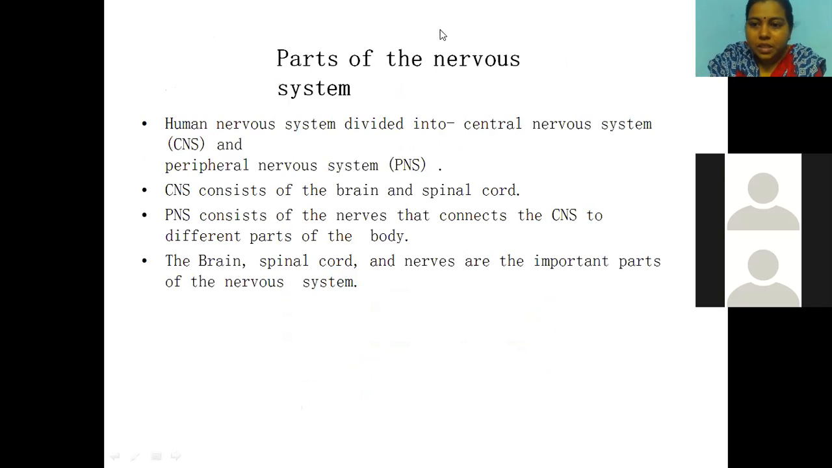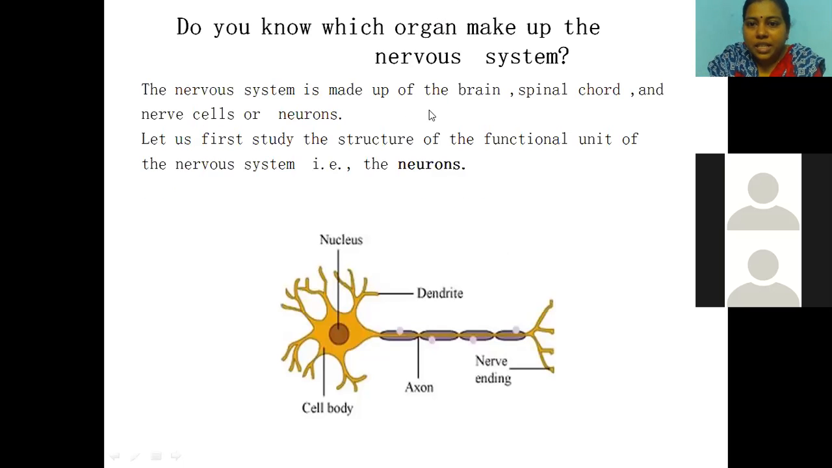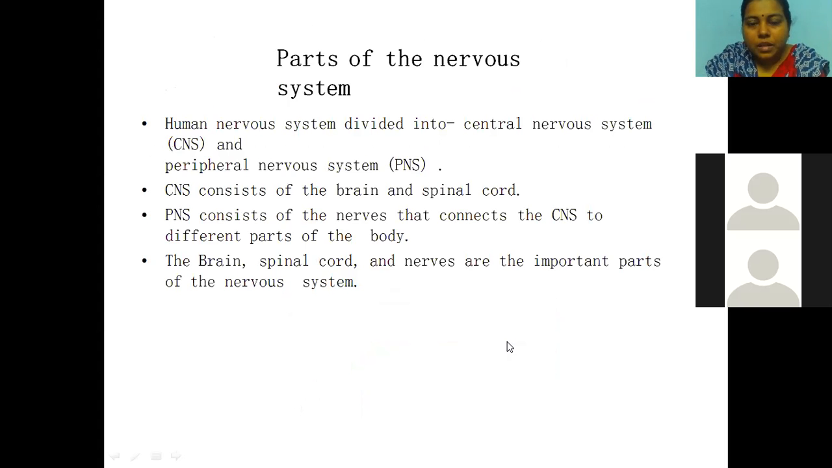This is the structure of the neuron. Neuron is nothing but a nerve cell. Here, this is the head part of the neuron and this is the tail part of the neuron. See, our neuron has three main parts, children: cell body, axon, and the dendrites. Cell body, axon, and the dendrites. Now let us see the parts of the nerve, our nervous system.